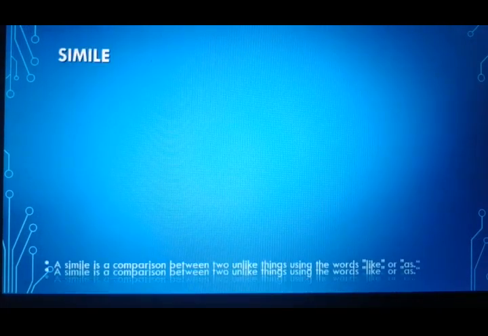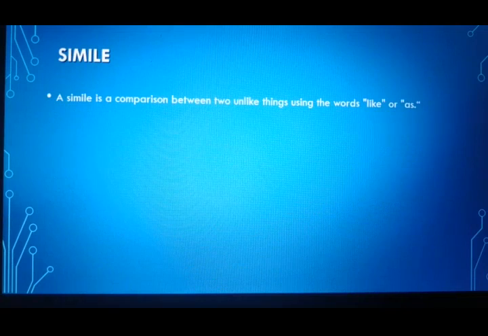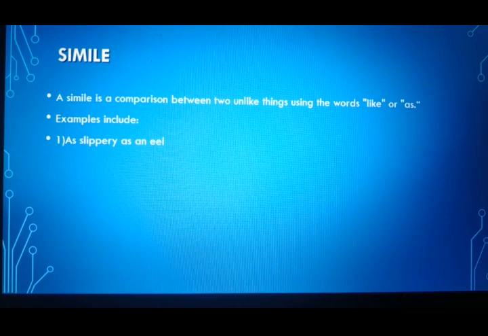Simile. A simile is a comparison between two unlike things using the words like or as. We also use so to compare things. Now, when I am comparing two different things, there should be something similar, at least one similar thing in both of them. Let us see the examples. As slippery as an eel. So, what are we comparing? As slippery as an eel.